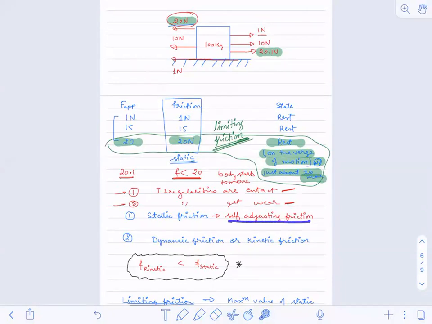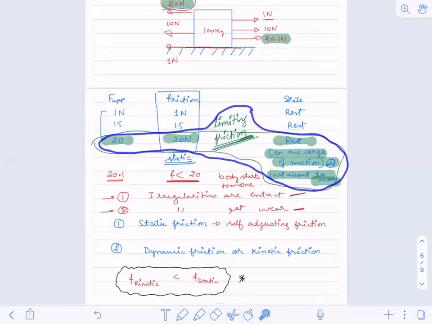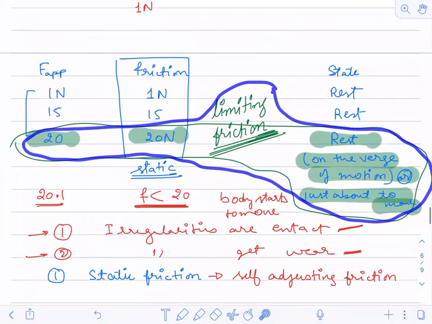The maximum value of static friction was the limiting friction case.